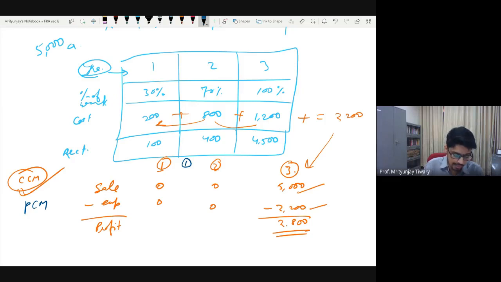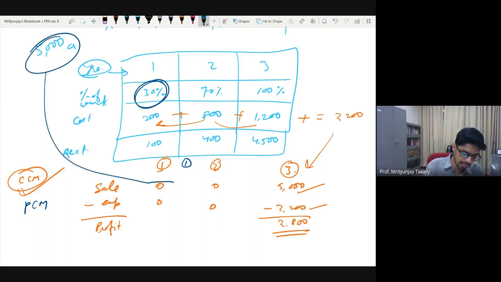I'll say that 30% of the revenue should be recognized in year 1, because 30% of the work was done in that year. Total revenue is 5,000, so 30% of 5,000 is 1,500, which we write here.